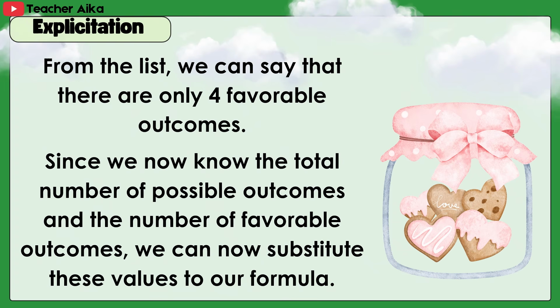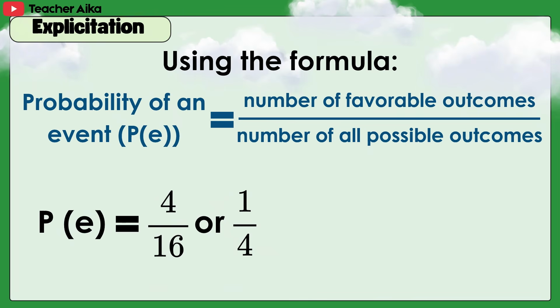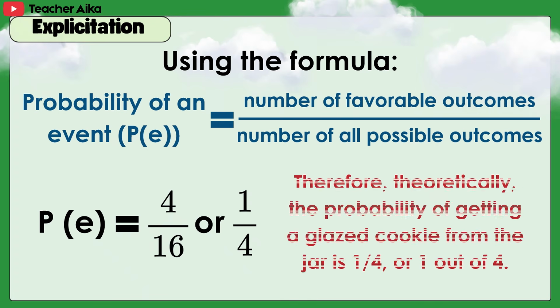Since we now know the total number of possible outcomes and the number of favorable outcomes, we can now substitute these values to our formula. Using the formula, the probability of an event equals 4 over 16 or 1/4. Therefore, theoretically, the probability of getting a glazed cookie from the jar is 1/4 or 1 out of 4.